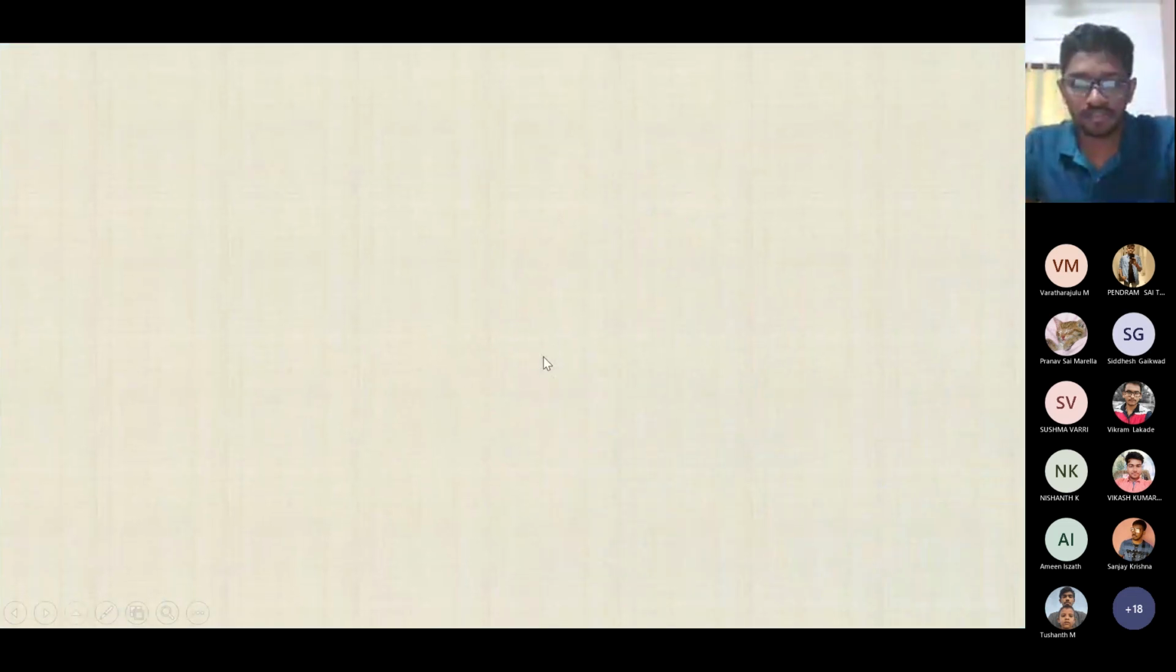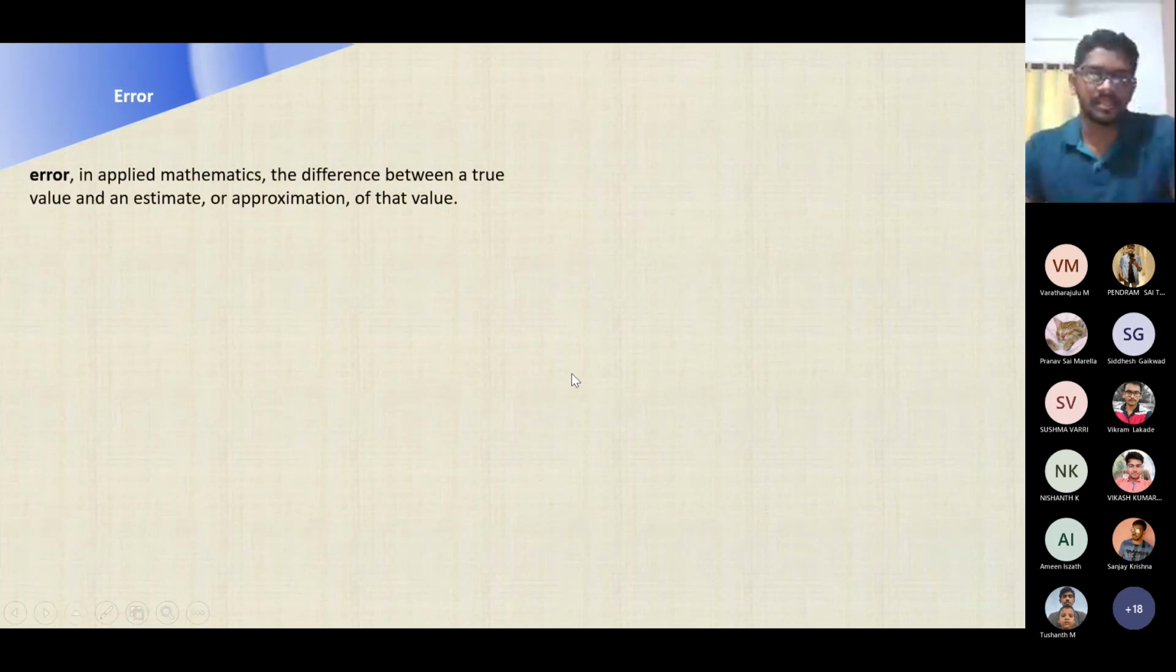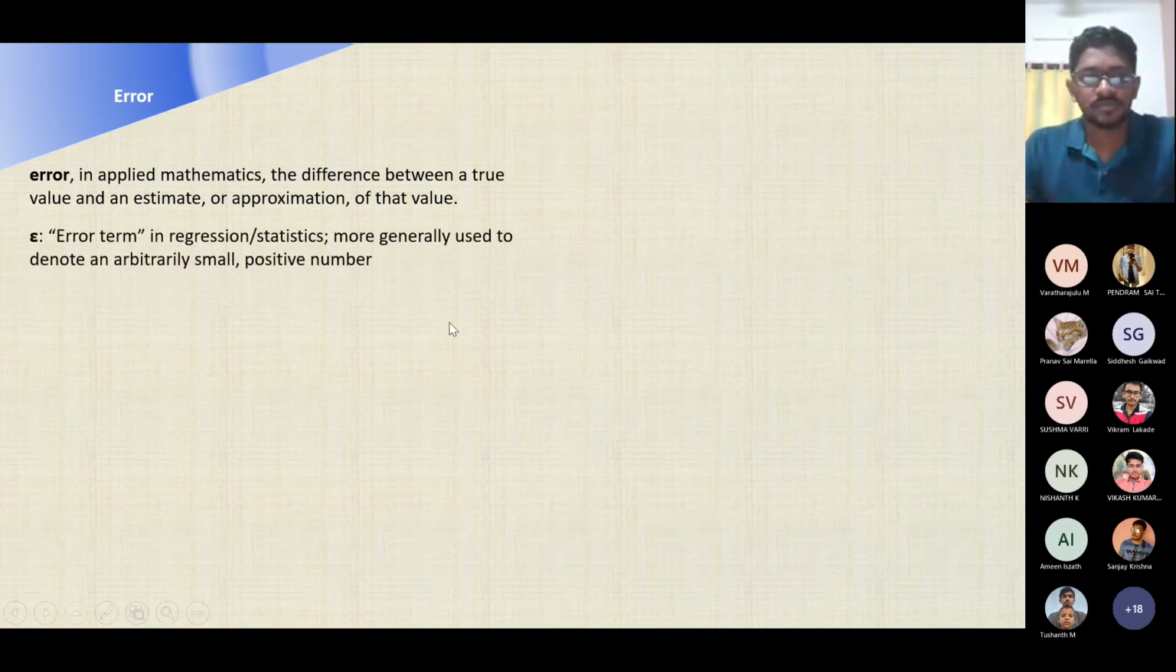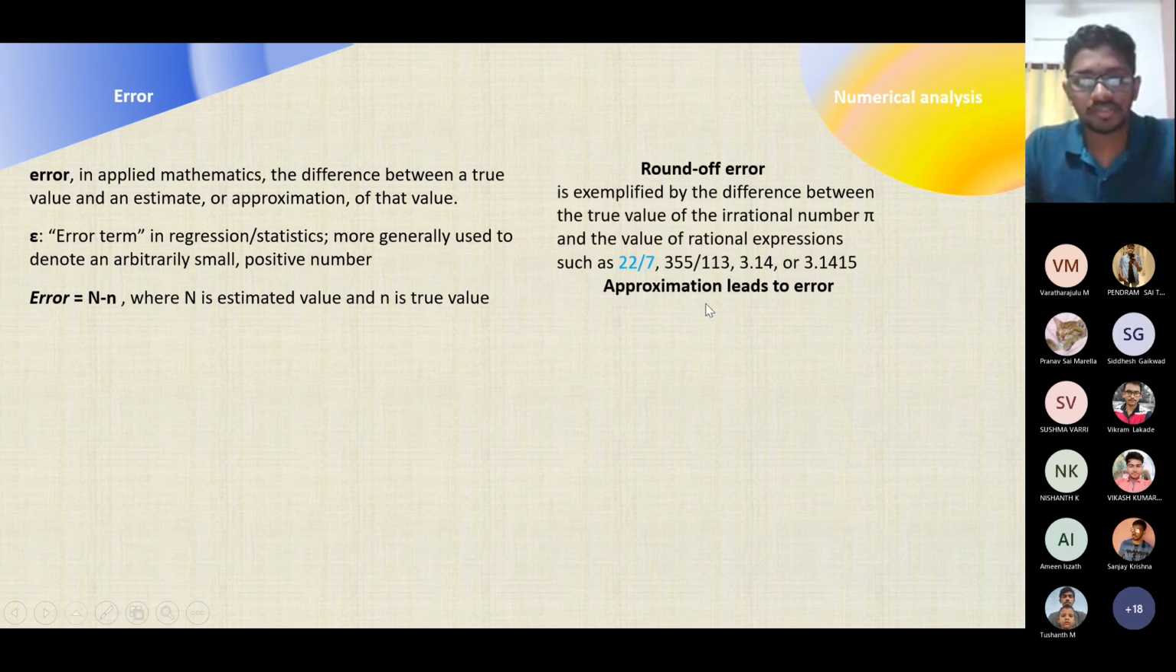So moving on to our main concept, the main aim: error. Error in applied mathematics is the difference between a true value and an estimated or approximate value. Error can be represented by terms like epsilon, and it is calculated using the difference between the estimated and true values. In numerical analysis, we have different types of errors, like round-off errors. A common example is pi equal to 22 by 7, where the approximation leads to error.